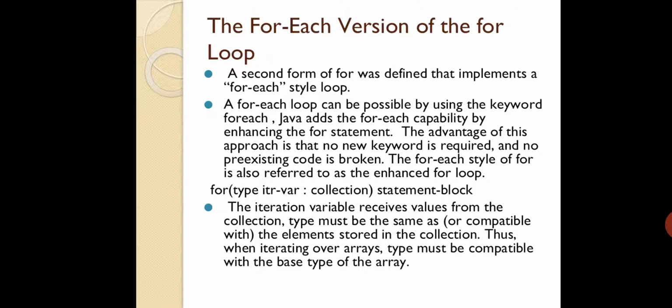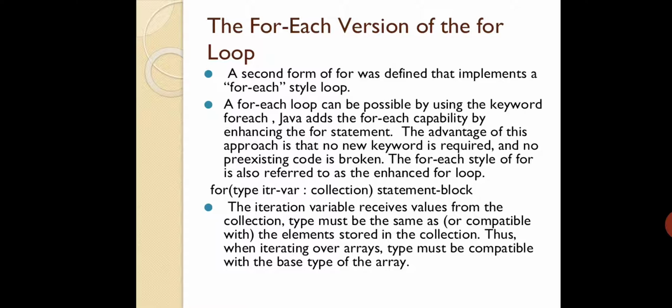Okay, Java adds the for each capability by enhancing the for statement. The advantage of this approach is that no new keyword is required, and no pre-existing code is broken. The for each style of for is also referred to as the enhanced for loop. So all these are theory concepts, but when you execute it will be very easy.